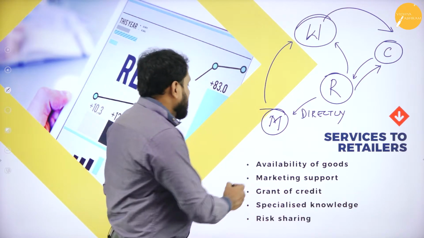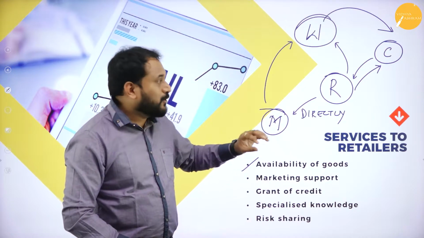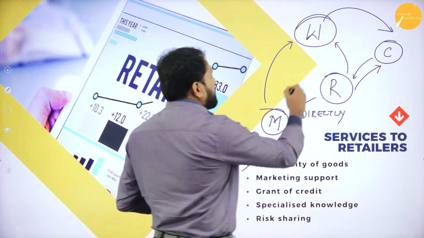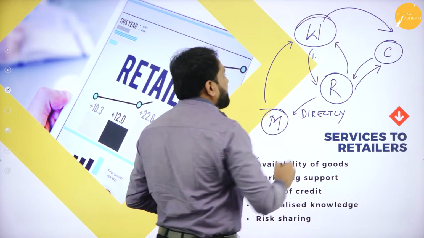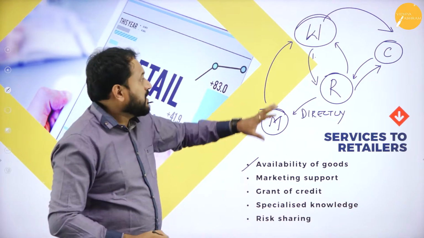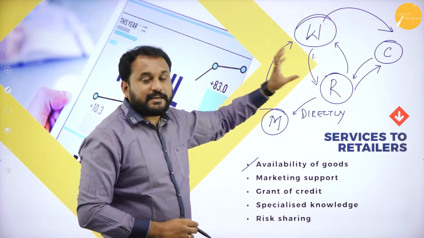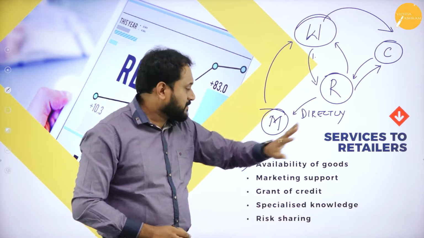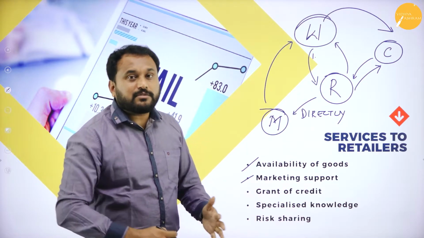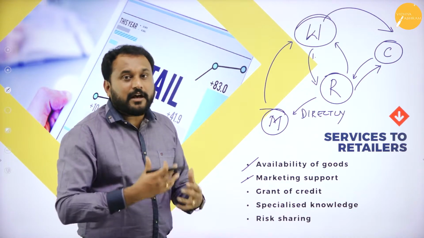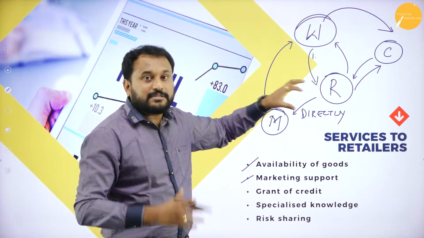The first one is availability of goods. Now the services given by the wholesaler to the retailer, the first one is availability of goods. That means continuity is maintained. That is, wholesaler will give the products to the retailer. Next, marketing support, that is how to market the product and how to market the things. He'll help the retailer to set a market.